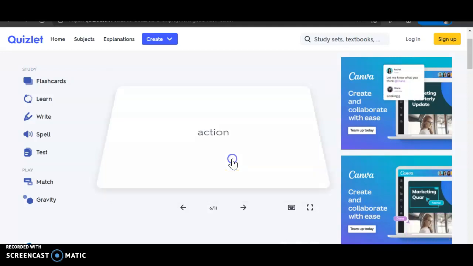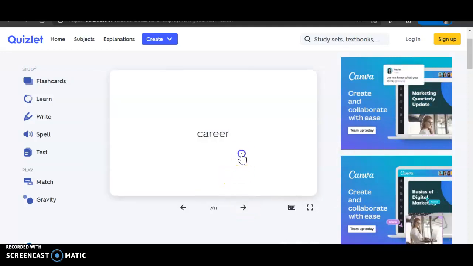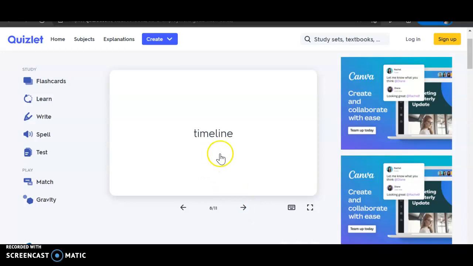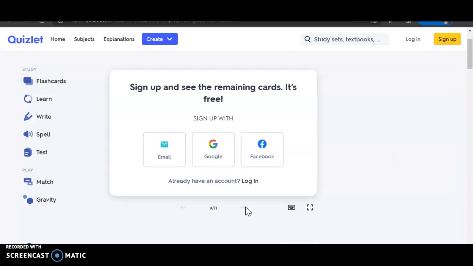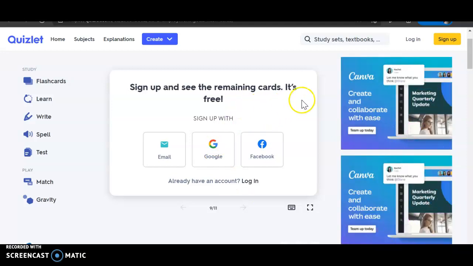Here's the word action, and here's to do something. I keep arrowing through career and flip. Oh, it's a job you do for a long time. Keep arrowing. Timeline, and I click on the white part. Oh, plan for time. When will I achieve my goal? And I arrow ahead. Now it says sign up. No, no, no, do not sign up here, okay?